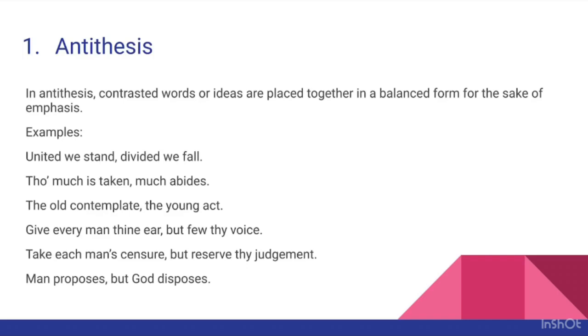The old people keep on thinking or contemplating, planning, and the young people act. Again, opposite things placed side by side in a balanced form for the sake of emphasis. Here, the writer is emphasizing the importance of action. As young people, you need to execute your plans.